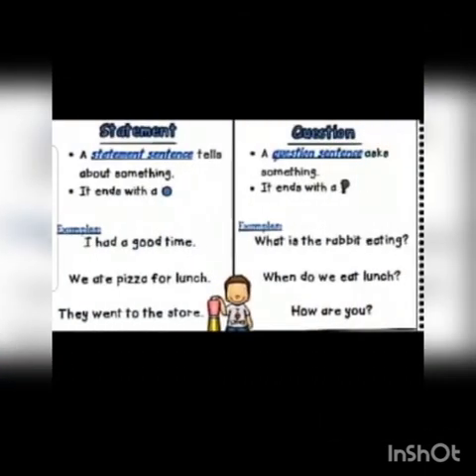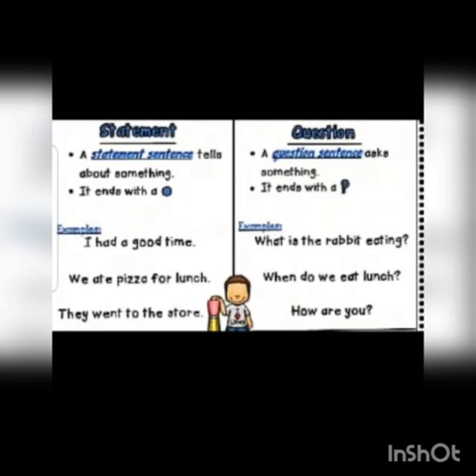So, we'll read a few examples of assertive as well as interrogative. Okay? Assertive is a statement. It tells about something. It ends with a full stop. Examples: I had a good time. That's a statement. We ate pizza for lunch. They went to the store. Every sentence is starting with a capital letter and ending with a full stop.